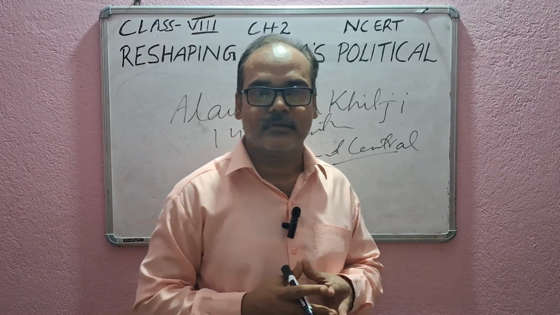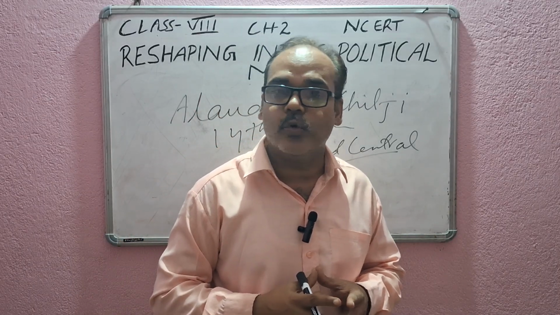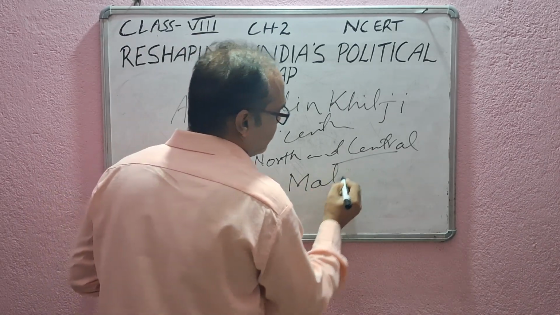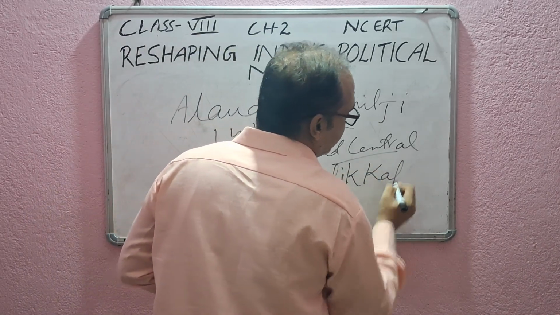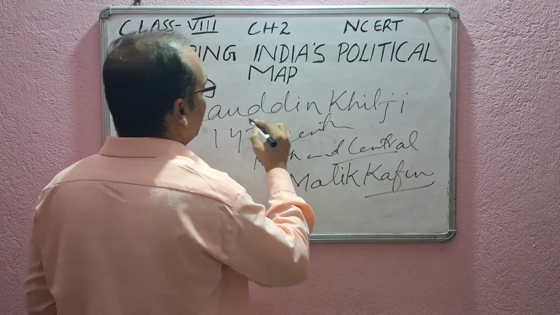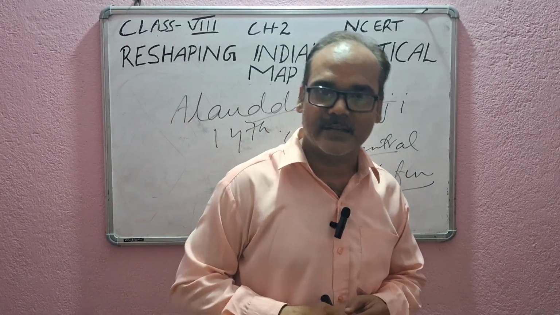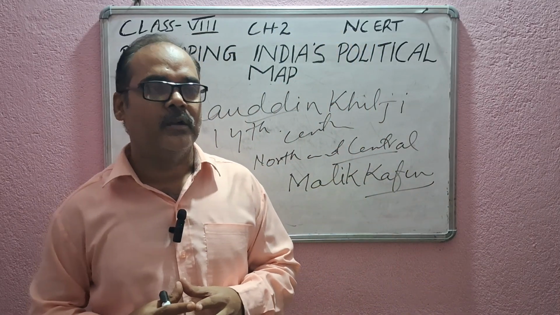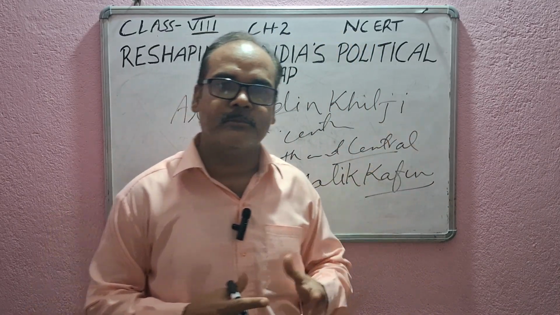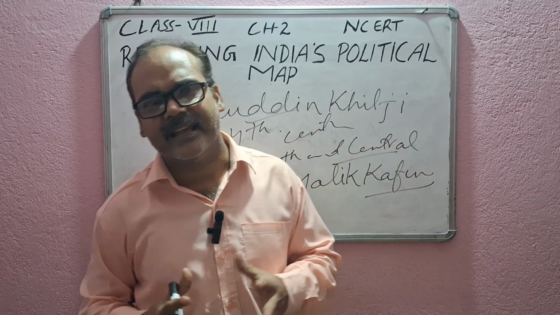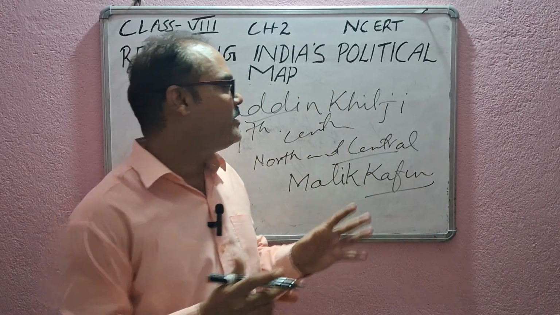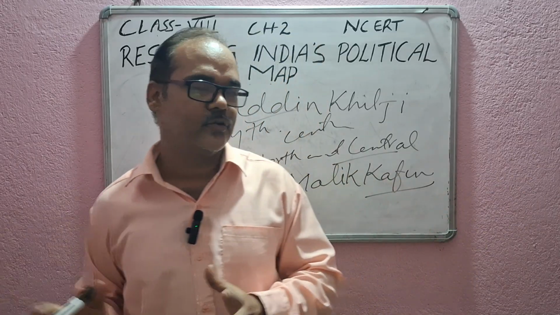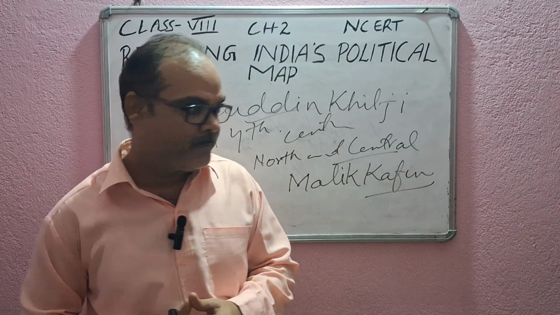Most of the rulers could not do that. And who helped him? His general, Malik Kafur, was sent by Alauddin Khilji to attack the southern kingdoms. He attacked Chidambaram, Rameshwaram, Srirangam, all these areas in Tamil Nadu, and took control of them.